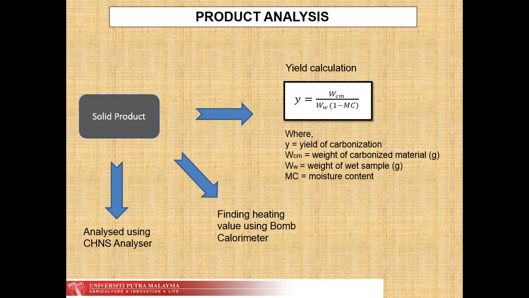After the solid product is produced, it is analyzed in three ways. First is yield calculation. The yield is calculated by using this formula, and then finding the heating value using a bomb calorimeter, and finally analyzed using a CHNS analyzer.